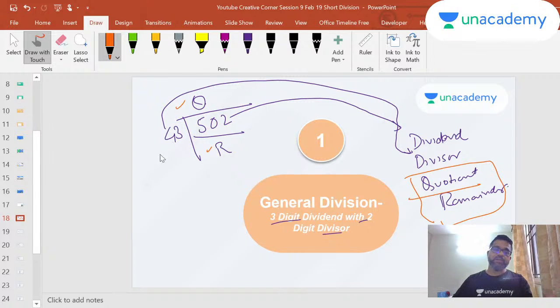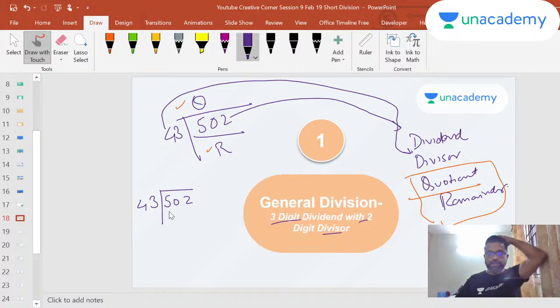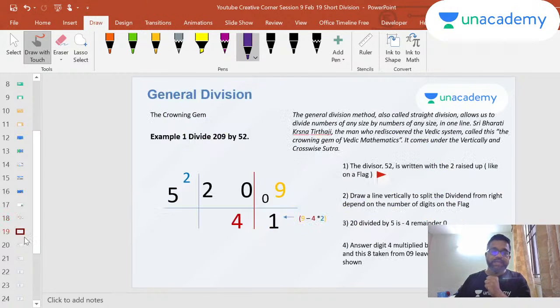In your regular method, you will write 502. You're going to try to find out how many 43s are there in 502. That's a division problem, right? How many 43s are there in 502? You will get some amount of 43s, but you might also get a remainder, because exact 43s might not be there. You might be left with something. So I'm going to help you solve that in a quick and easy way.